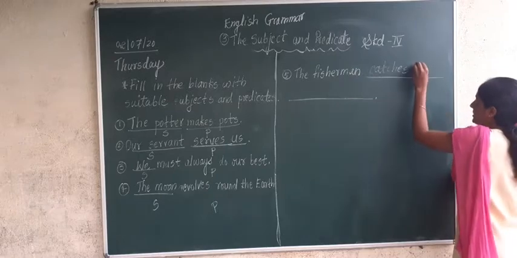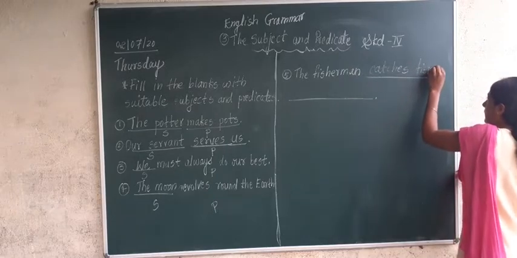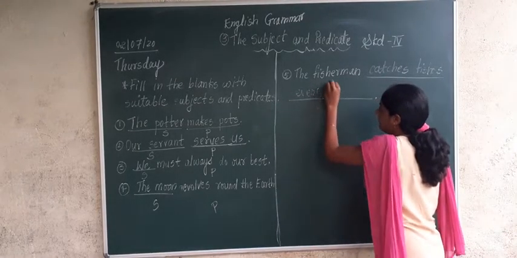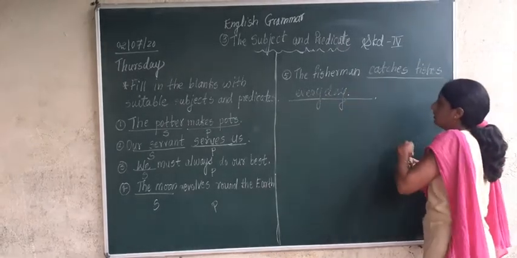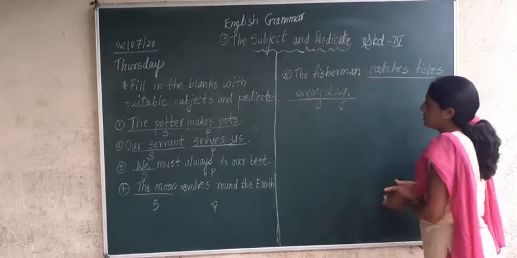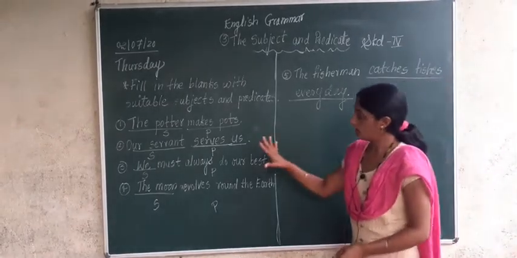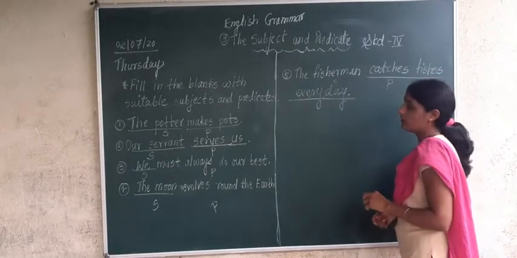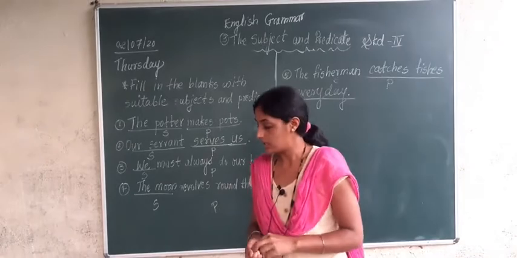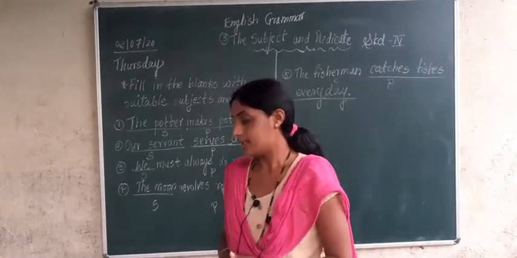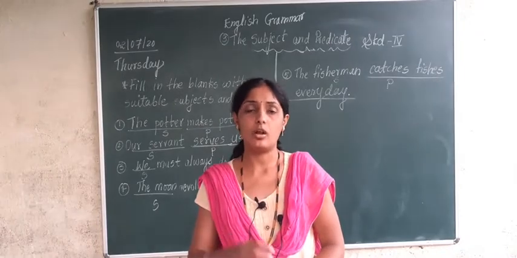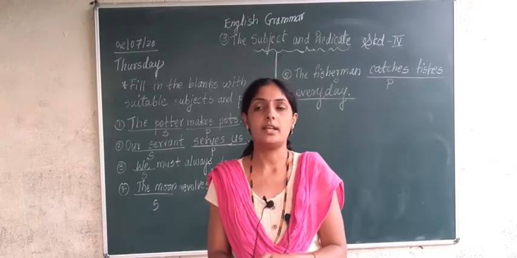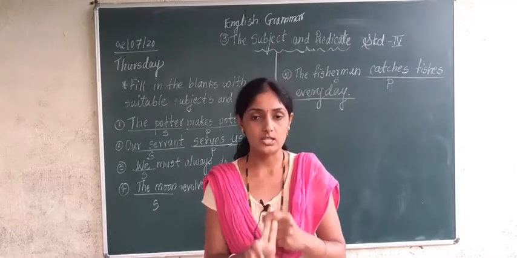The fisherman catches fishes every day. What does fisherman do? Fisherman catches fishes every day. Okay, have you understood? The fisherman is what? Fisherman is subject, and catches fishes every day is the predicate of the sentence. In this way we have completed our lesson number 3, the subject and predicate. Do not forget what is subject and what is predicate. And if you want to identify predicate of the sentence, just keep in mind predicate always starts with verb.